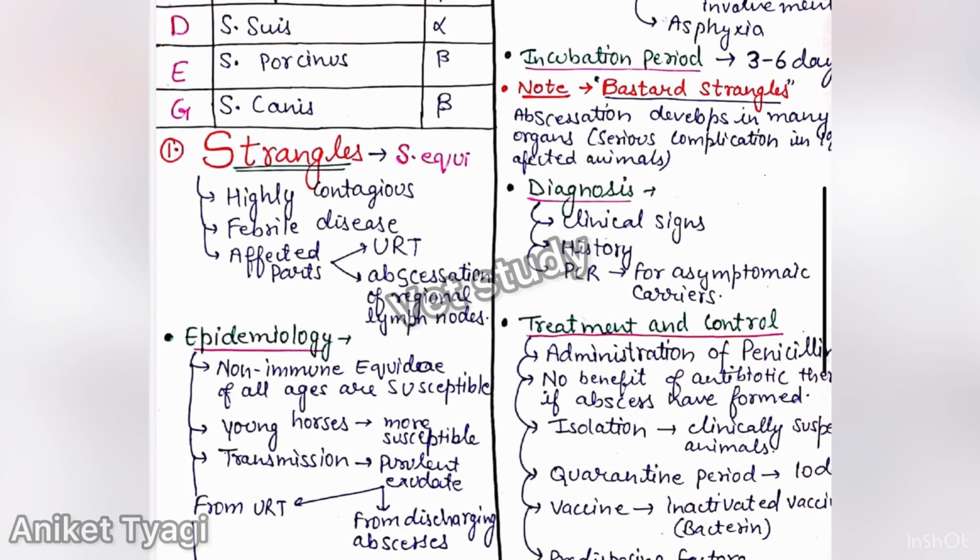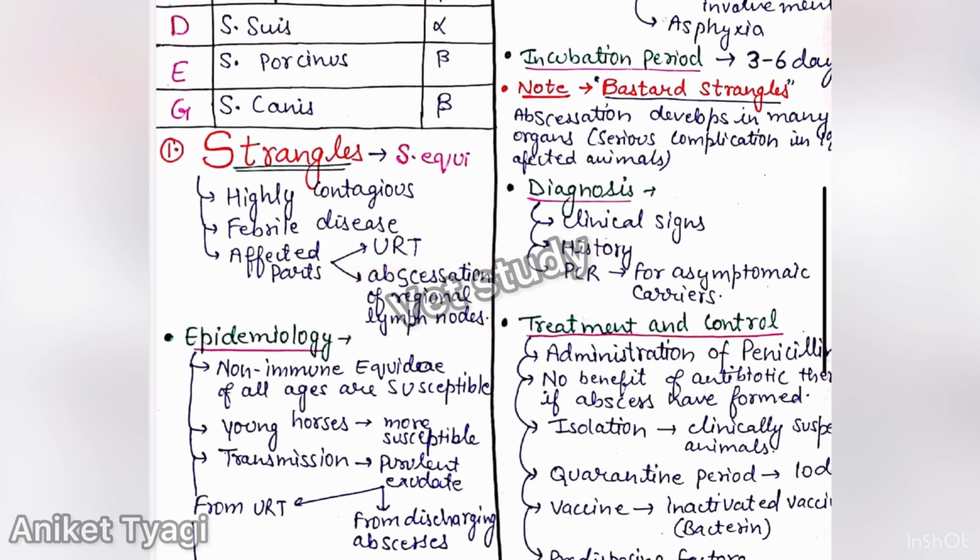We discussed strangles, which is the most important disease in the Streptococci genus. Strangles is caused by Streptococci equi, subspecies equi. Okay, and this is very important. You should remember the etiological agent of strangles. Strangles is a highly contagious and febrile disease, and the affected part is the upper respiratory tract, and there is abscessation of regional lymph nodes.